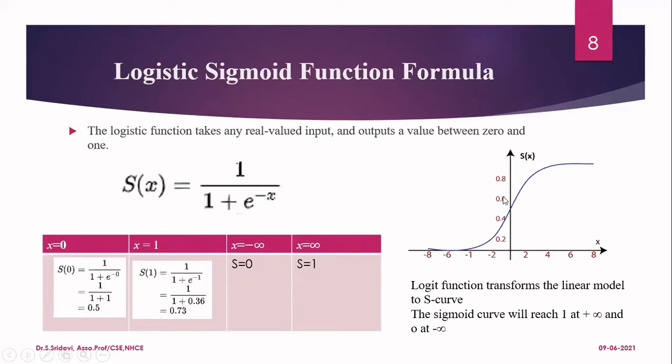So now this is a plot of the sigmoid curve. If you see this curve, you will understand that when x is equal to 0, here x is 0. And in this, we have seen that when x is 0, s of 0 is 0.5. So if you see the curve, here it is 0.5. And as x is increasing, this probability will also increase. But the maximum value of the probability will be 1. So here 1 is reached. Similarly, when you decrease the value of x, as it is nearing minus infinite, the value will be equal to 0. So this is how our sigmoid function is going to map any real value data into probability from 0 to 1.